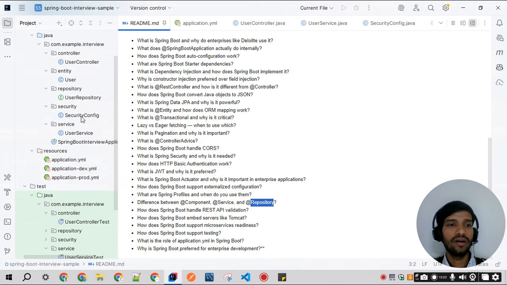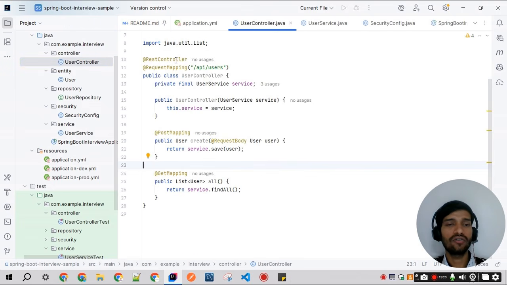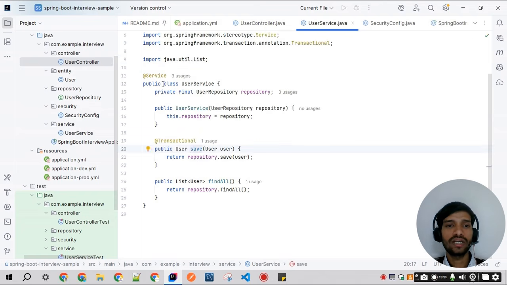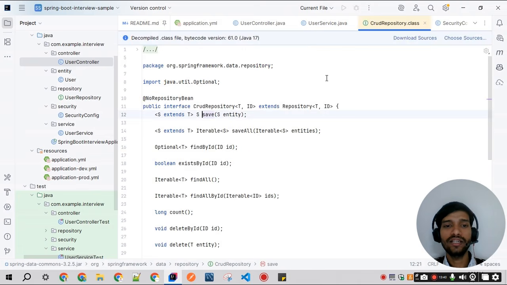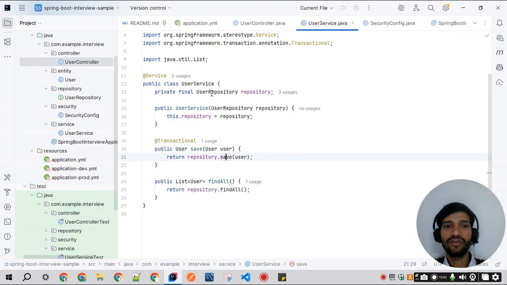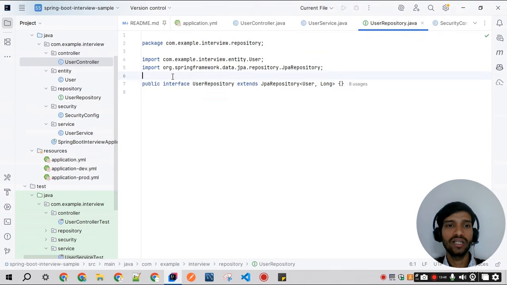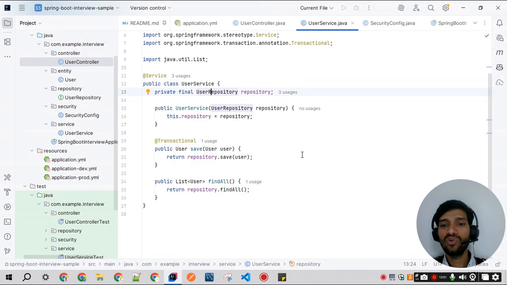If we see in our examples, we are using the @RestController annotation. It is for any kind of API. Here, this is the class where we will write the API, and it is calling the service class, where the business logic will be written, and then it is calling the repository. If you see this UserRepository, we have not written it, but we can write the @Repository annotation. So these are the main flow of @Controller, @Repository, and @Service annotations.